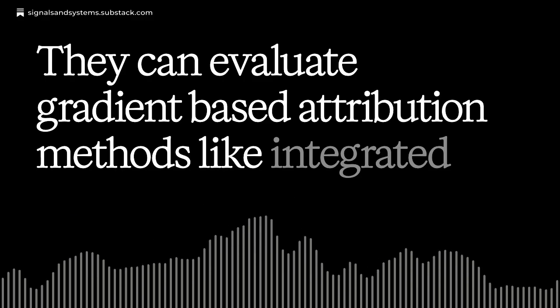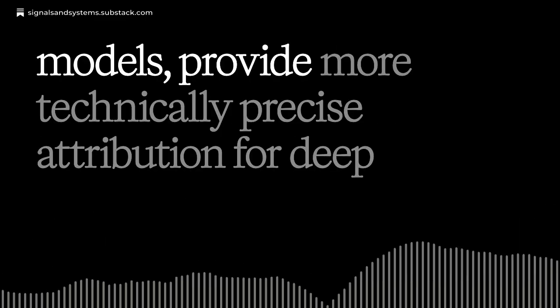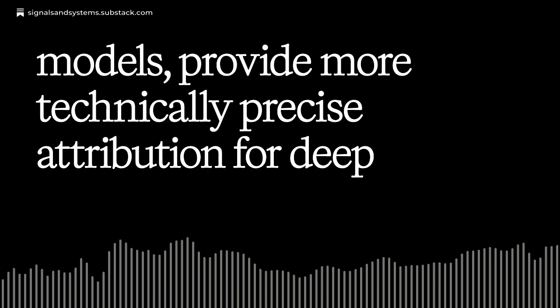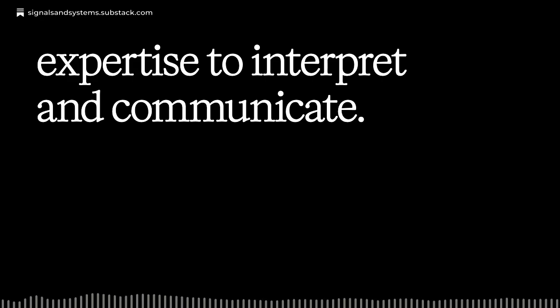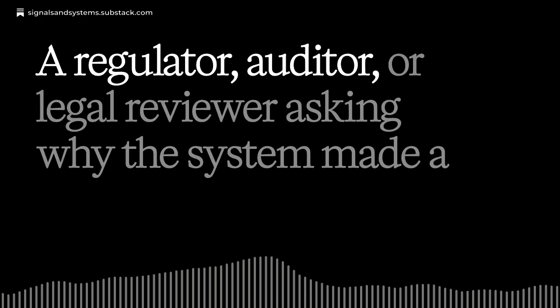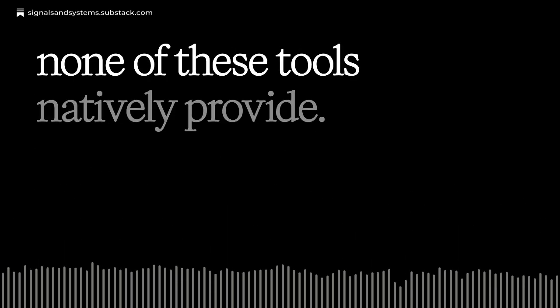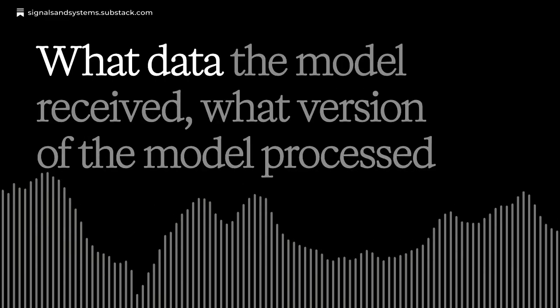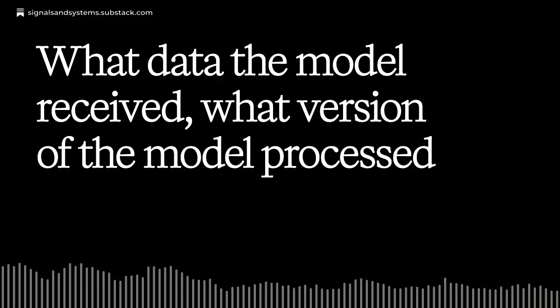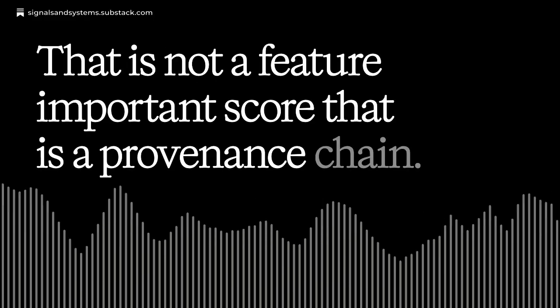Gradient-based attribution methods like integrated gradients, available through the Captum library for PyTorch models, provide more technically precise attribution for deep learning models than SHAP or LIME, but require more expertise to interpret and communicate. A regulator, auditor, or legal reviewer asking why the system made a consequential decision needs something none of these tools natively provide. They need a reconstruction of the full decision chain: what data the model received, what version of the model processed it, what the model produced, and how that output connected to the action taken. That is not a feature importance score. That is a provenance chain.